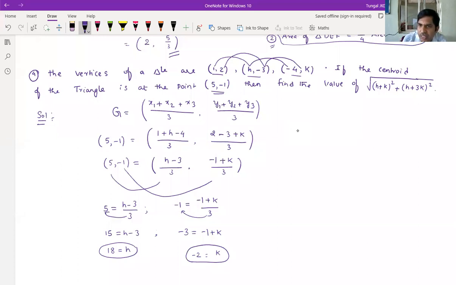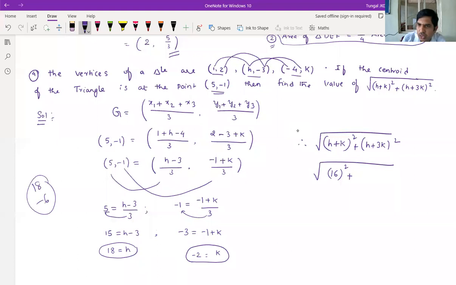Now what we have to find? Root over (h + k) whole square plus (h + 3k) whole square. What is h + k? 18 - 2 gives 16. That will come, plus h + 3k. The h value is 18, 3k is -6. Adding this, 2, we get 12 whole square.